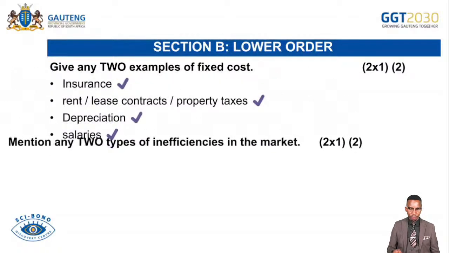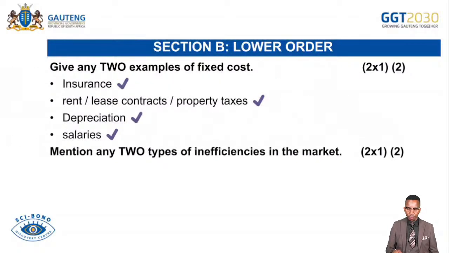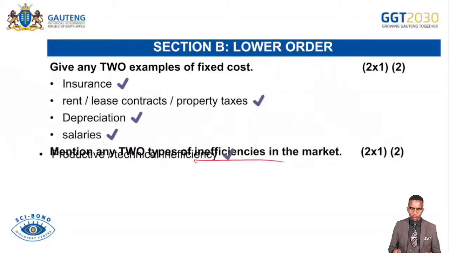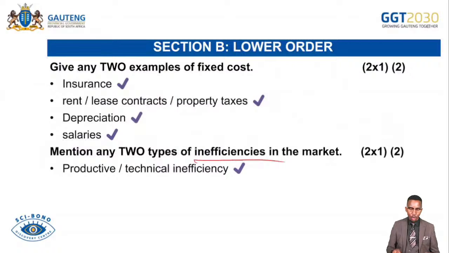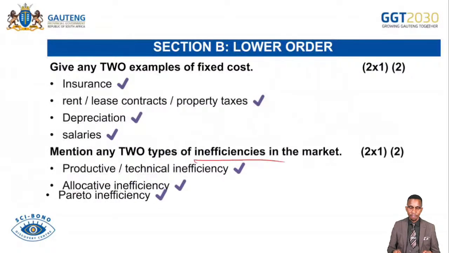Salaries also are fixed. Mention any two types of inefficiencies that occur in the market. So remember, we have three that I mentioned before. We talk about the likes of productive or technical inefficiency. We also talk about allocative inefficiency. And then we talk about Pareto inefficiency.